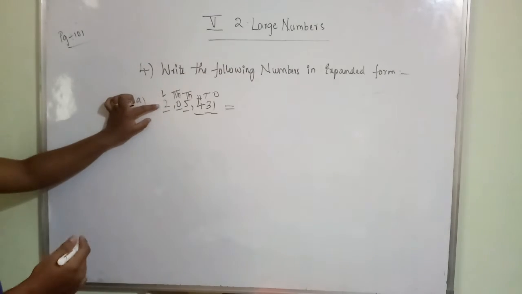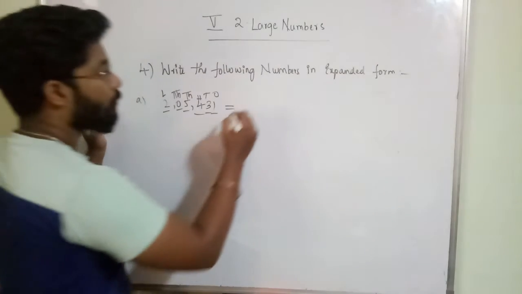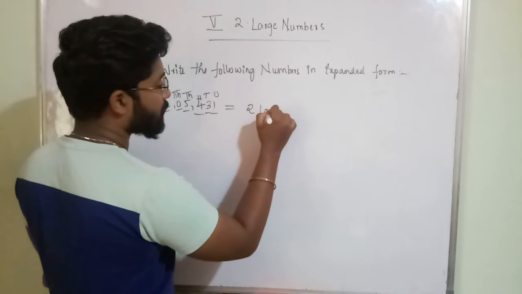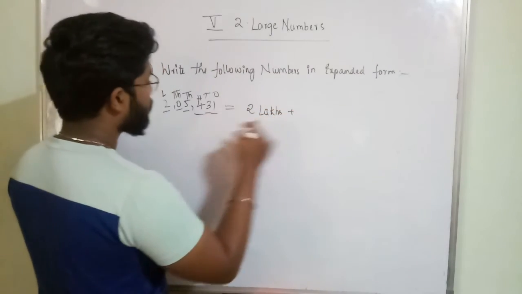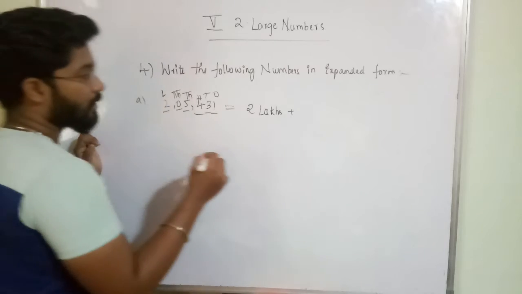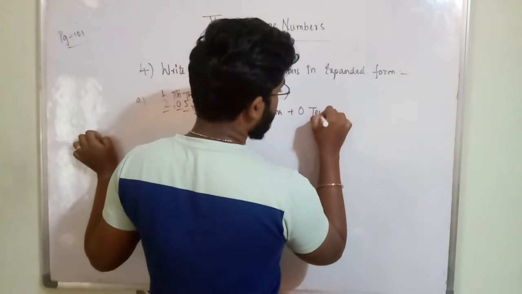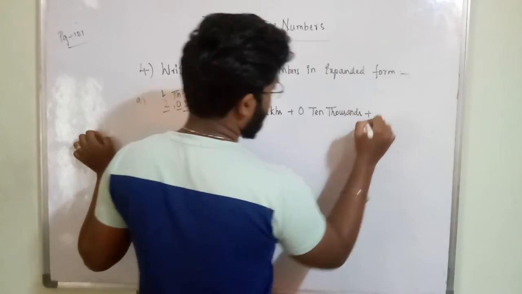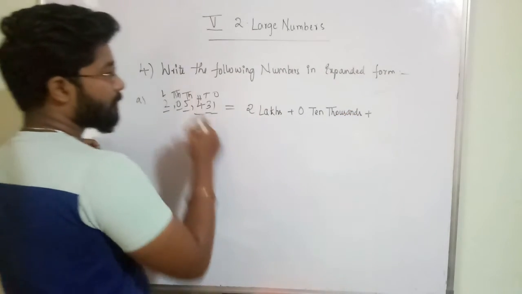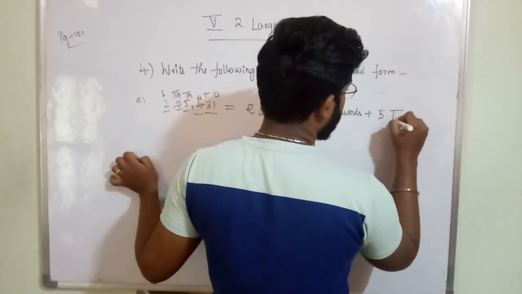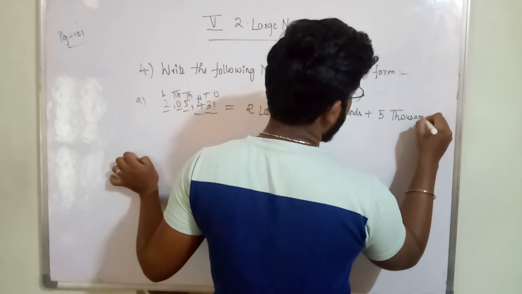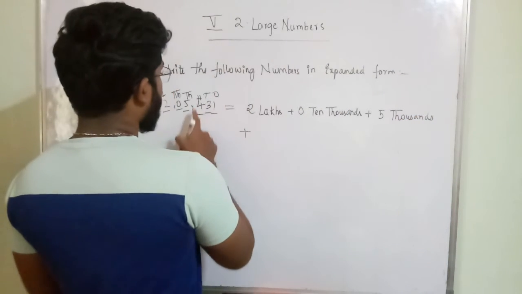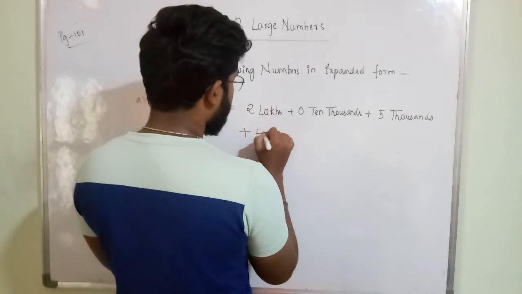So what is the place value of 2? 2 is in the lakhs place, 2 lakhs. Plus 0 is in the 10,000s place, 0 ten thousands. Plus 5 is in the thousands place, 5,000. Plus 4 is in the hundreds place, 400.